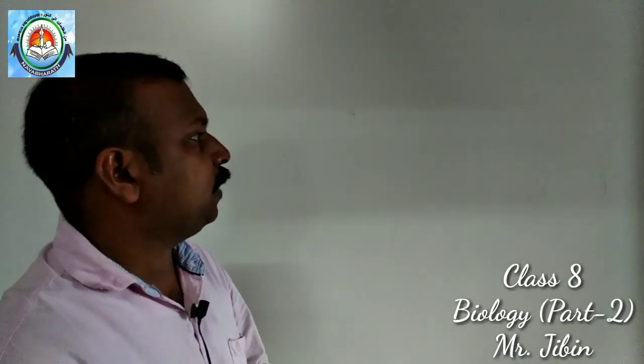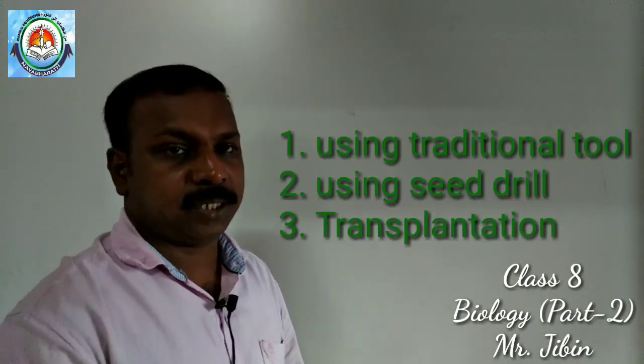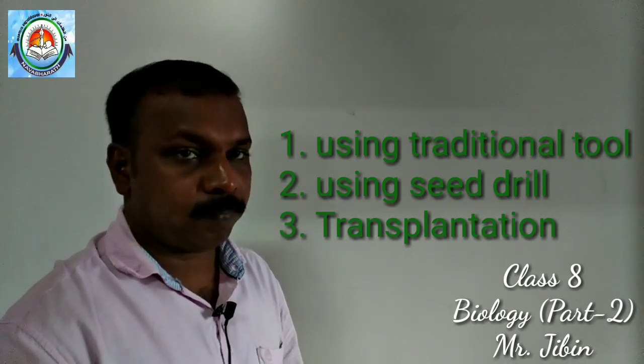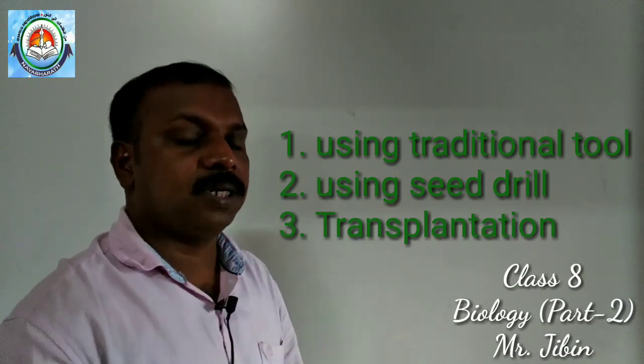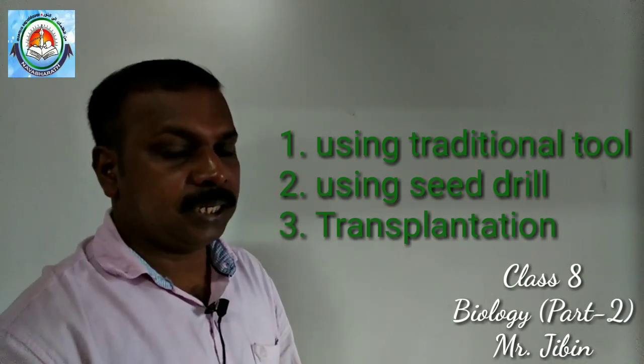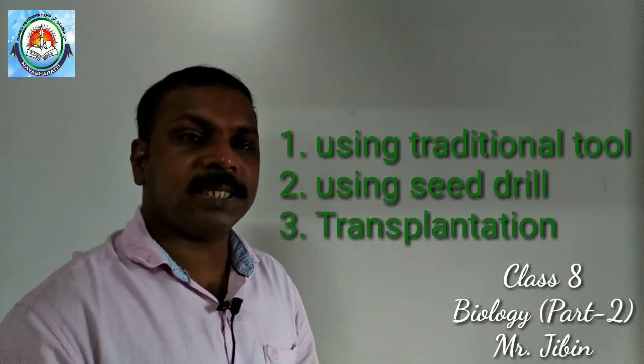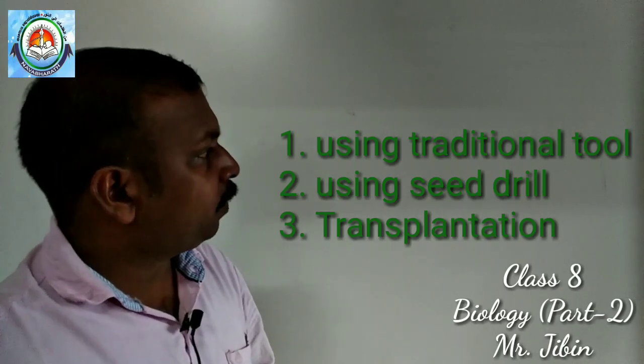Now we will see how they perform sowing of seeds. Sowing of seeds can be done by three methods. Any one of them can be followed by the farmers. Let us see the three methods.